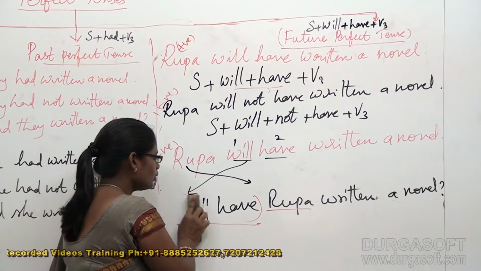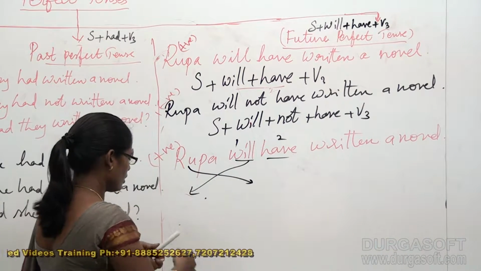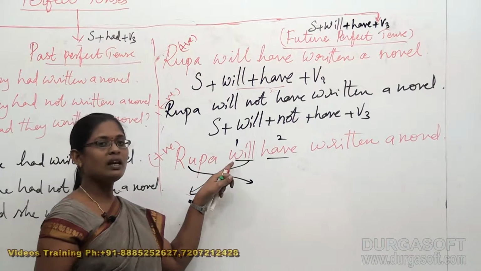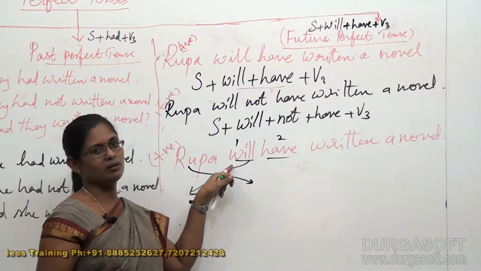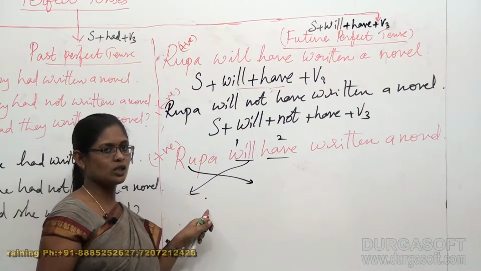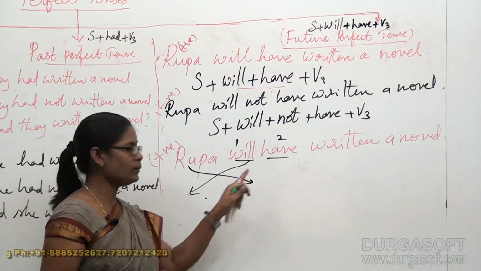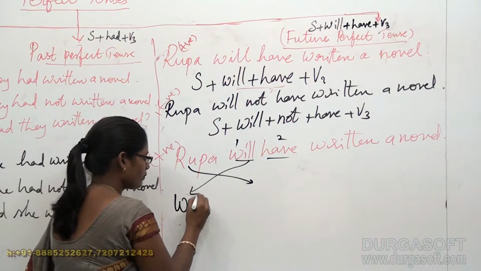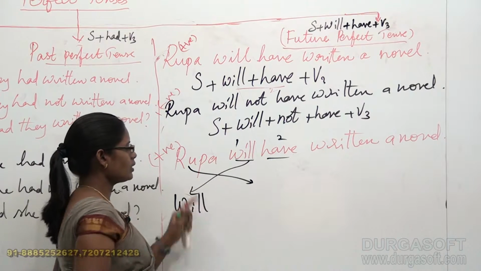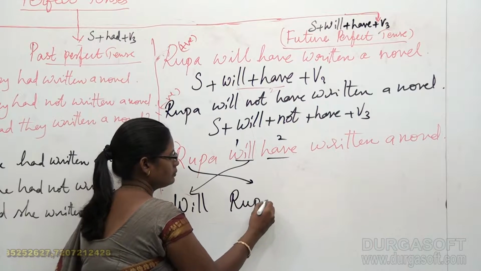So what you have to do, the correct formation of question is this. Since will is the beginning helping verb, will's place has to be changed, but not have's place. So bring the will here. Will. Then change the place of Rupa.